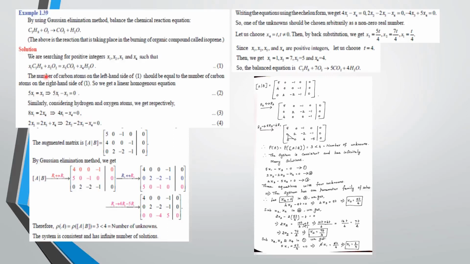Next you have to compare the oxygen atom. Here two oxygen atoms are there along with the variable x2. So 2x2 is equal to, here oxygen atom 2 along with the variable x3, so 2x3, plus here one oxygen atom along with the variable x4, so simply x4. Then you have to bring all those terms to one side. So 2x2 minus 2x3 minus x4 equal to 0.